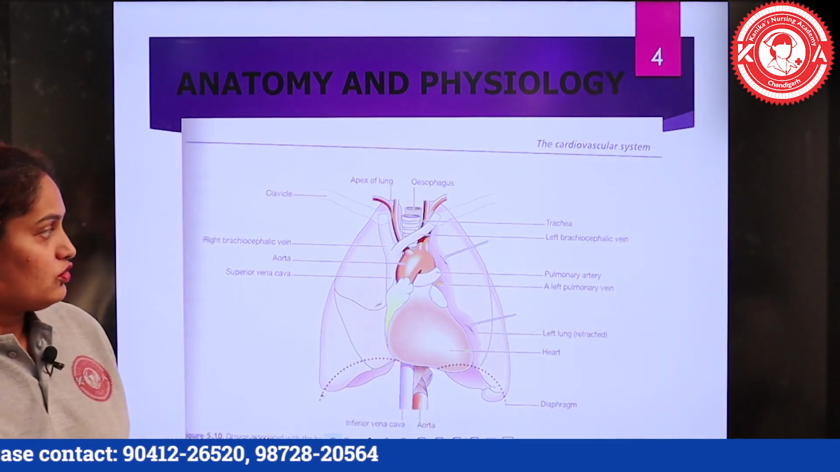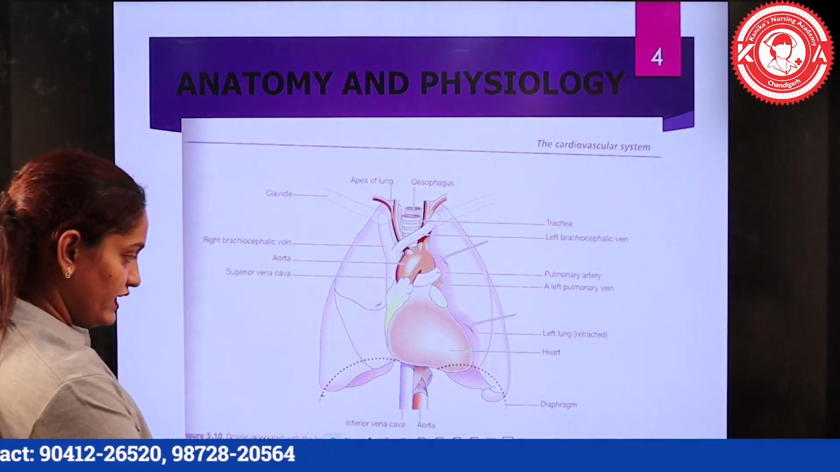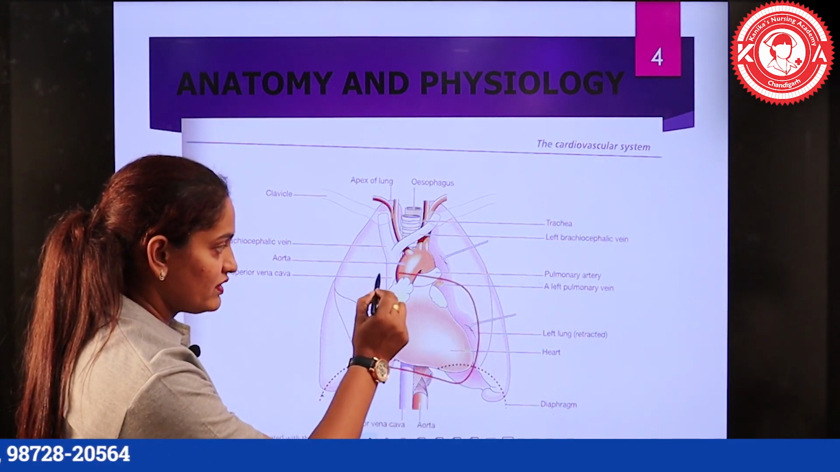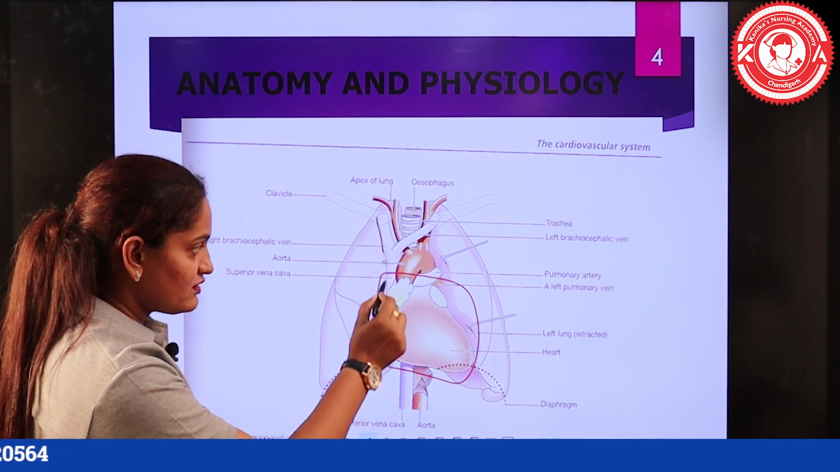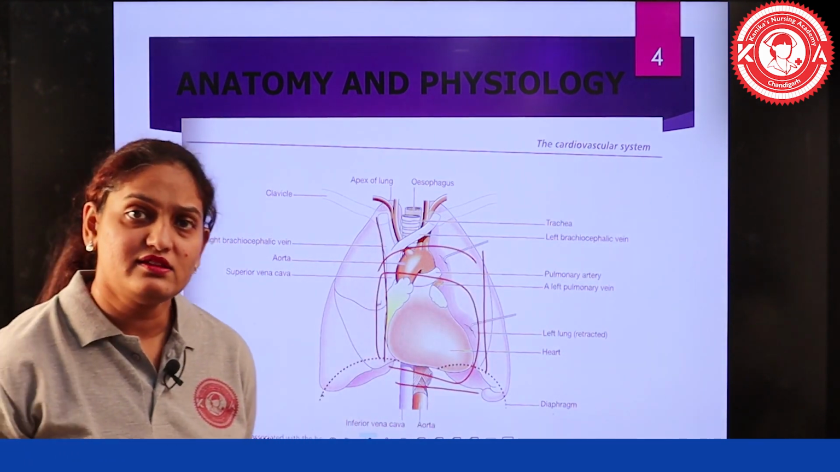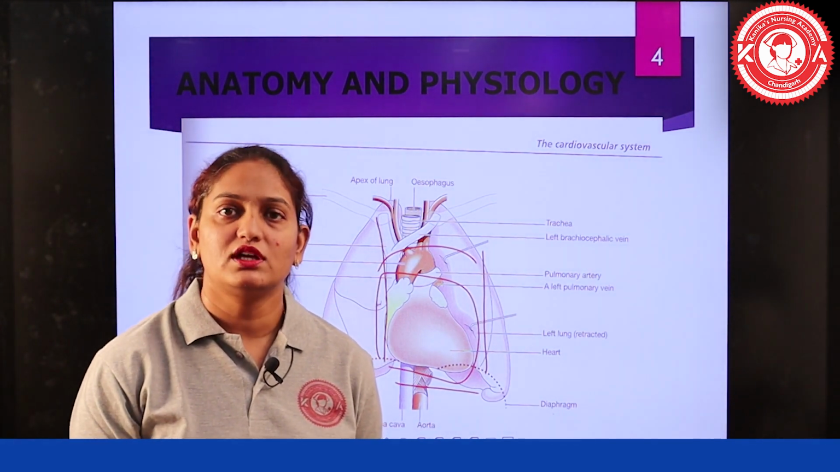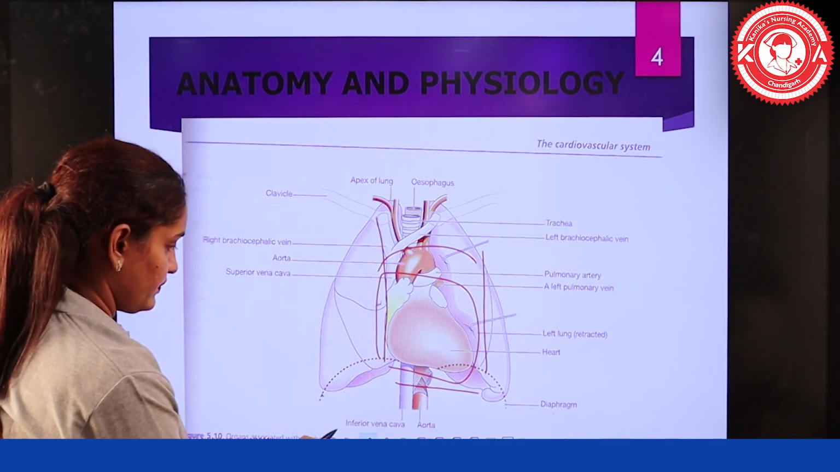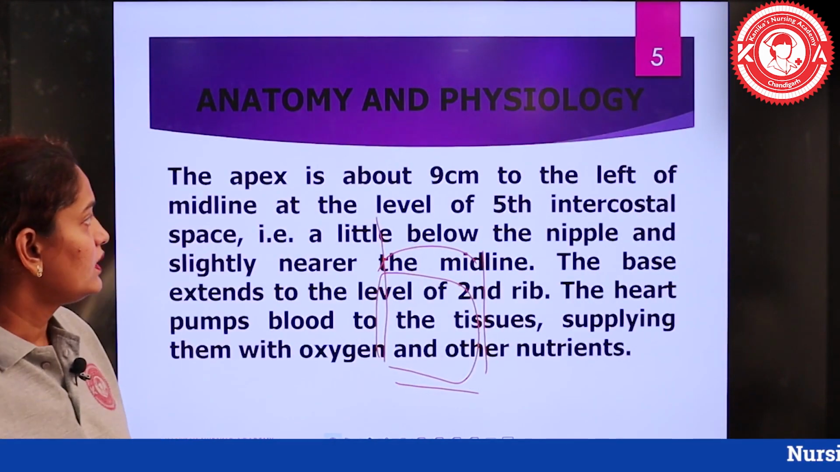Okay. So next, this is what we have discussed right now, that heart is a hollow muscular organ which occupies a space between the lungs, and this space is known as mediastinal space or the mediastinum, the space between two lungs.